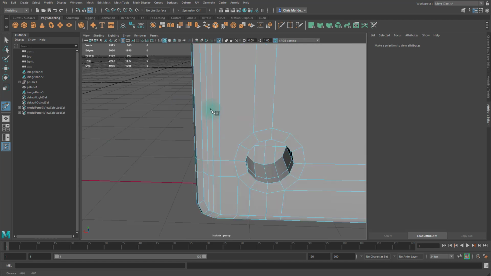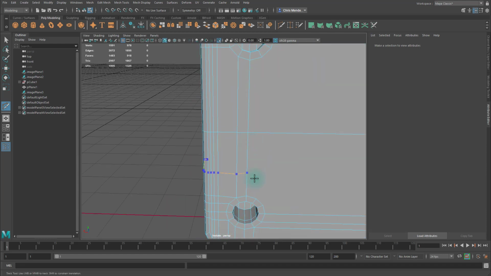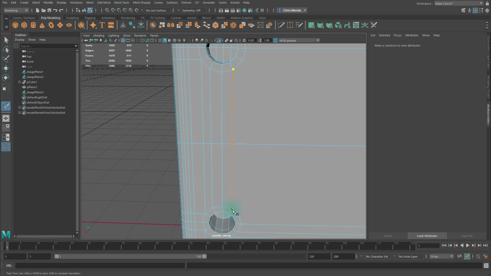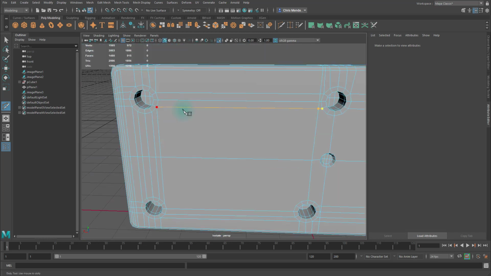This sort of work can feel tedious sometimes, especially when you're just learning, but it is important. We want to be able to smooth this, and if we do not do this, it will not smooth properly, and we will not be able to have a nice high poly model.